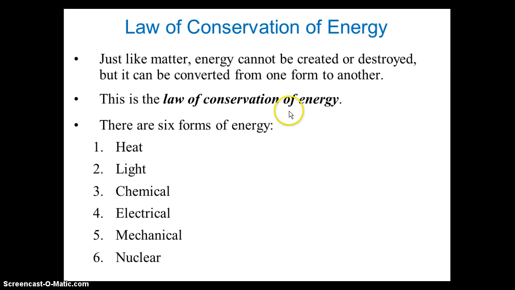Just like matter, energy also cannot be created or destroyed. It can be converted from one form to another form. This is called the law of conservation of energy. And there are 6 forms of energy: heat, light, chemical, electrical, mechanical, and nuclear.